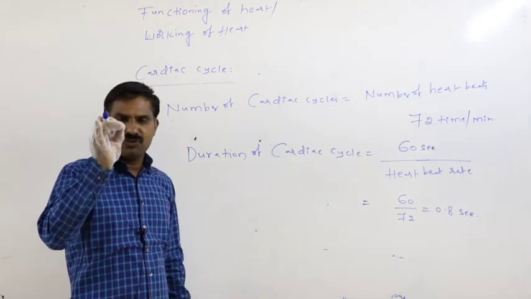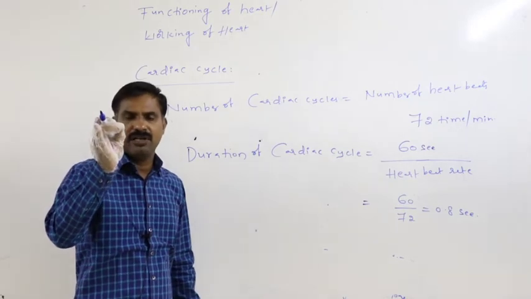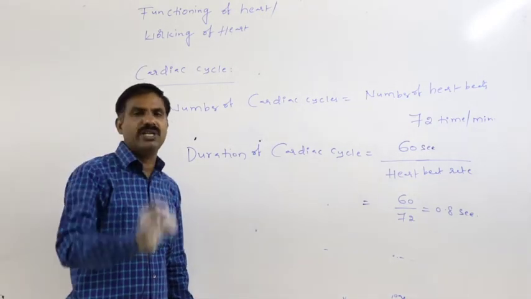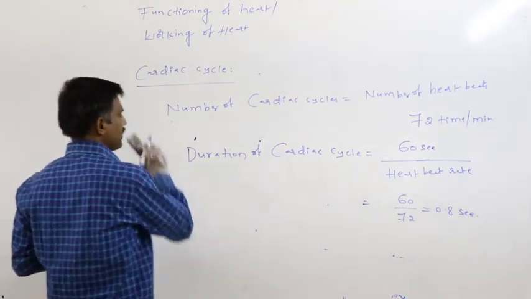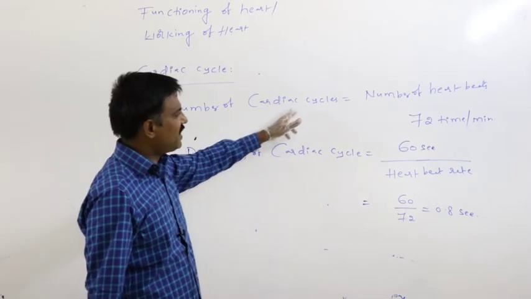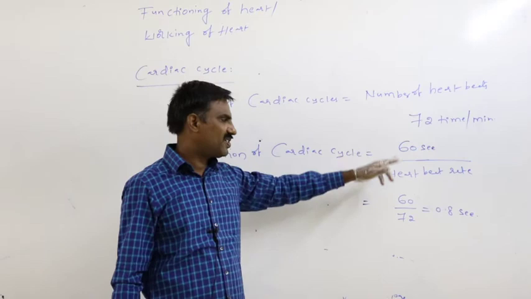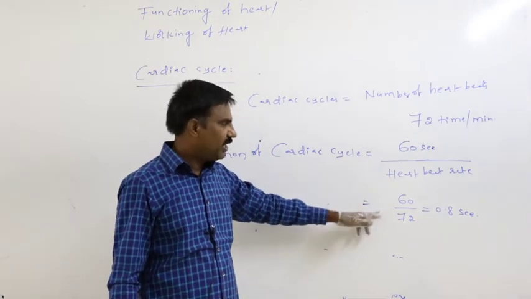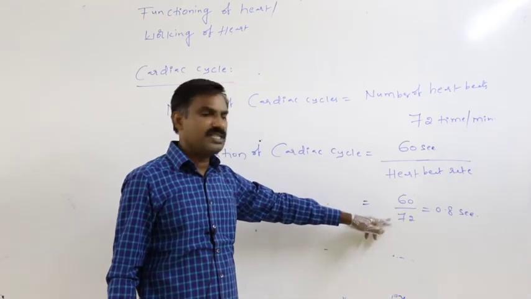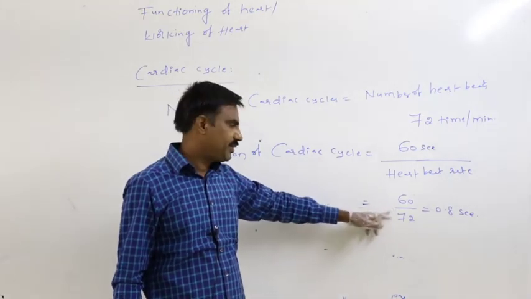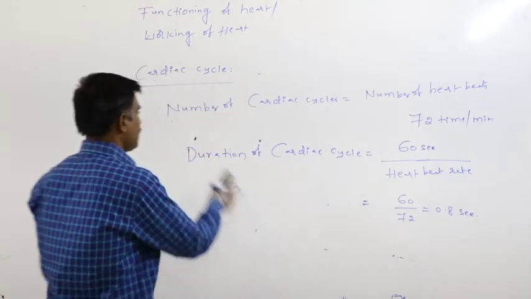The number of cardiac cycles equals the number of heartbeats. Cardiac cycle duration is equal to 60 seconds by the heartbeat rate. If the person is at rest and the heartbeat rate is 72 times per minute, the duration of the cardiac cycle is 0.8 seconds.